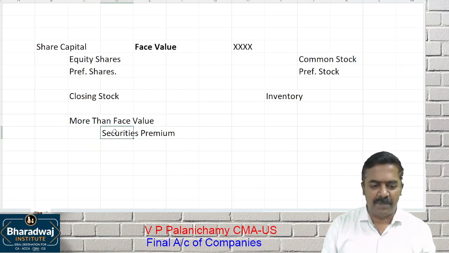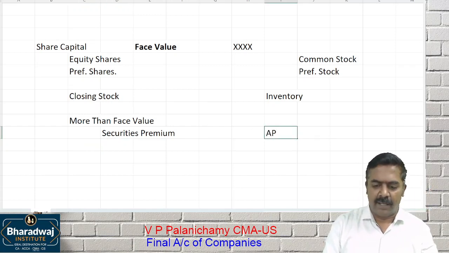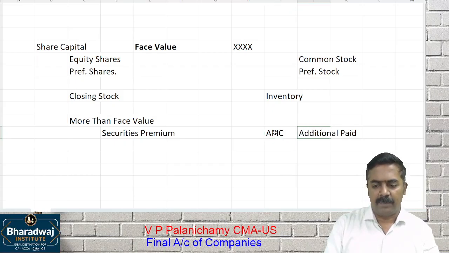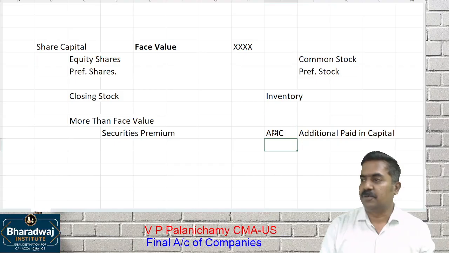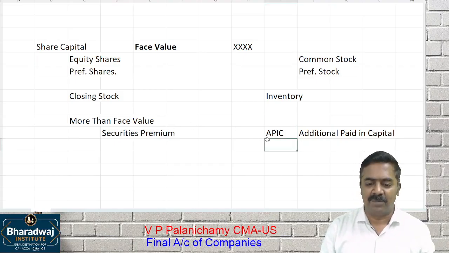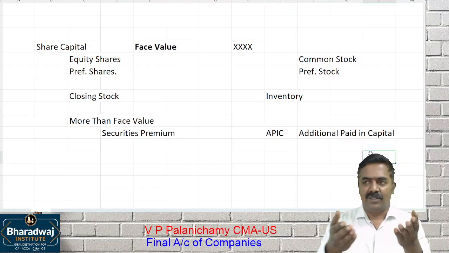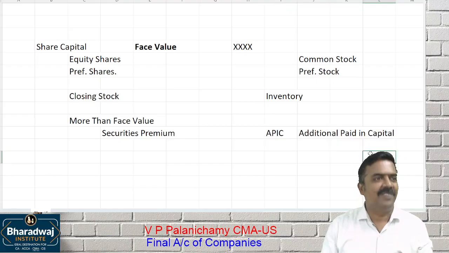We call it securities premium. In the US they don't use such a word; they call it APIC, additional paid in capital. In an Indian balance sheet you will find securities premium. In a US balance sheet you will find additional paid in capital. Though we have completed our BCom, only now do we come to know